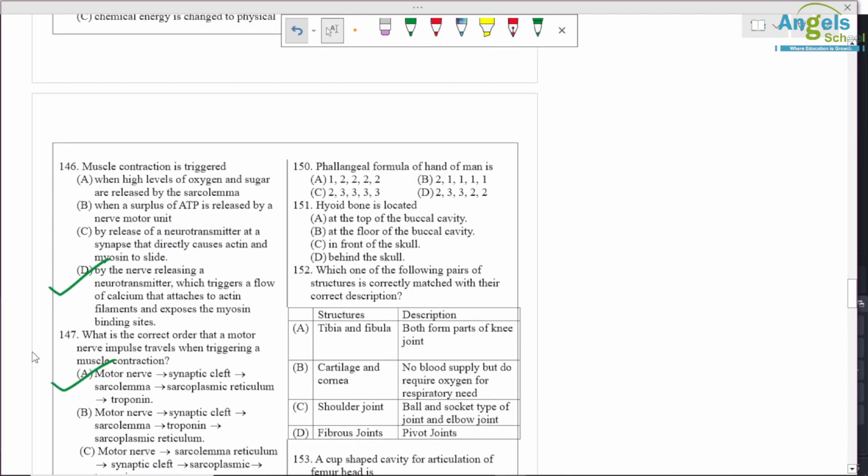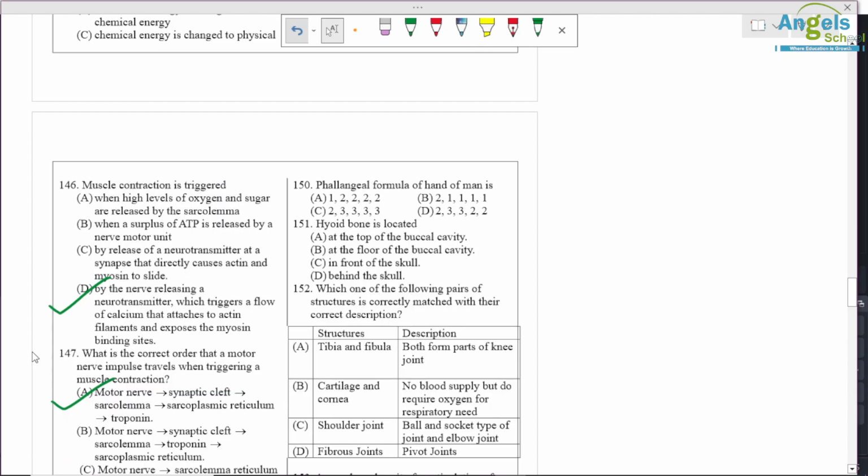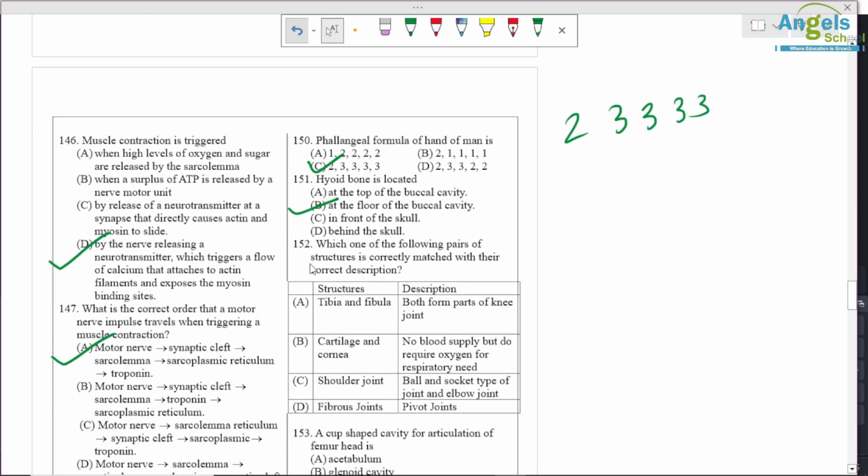A phalangeal formula for hand. Okay, so it's 2 3 3 3 3. Okay, so option C is correct. Hyoid bone is located at, so at the bottom or at the floor of the buccal cavity. Okay, B option is correct. Question number 152.